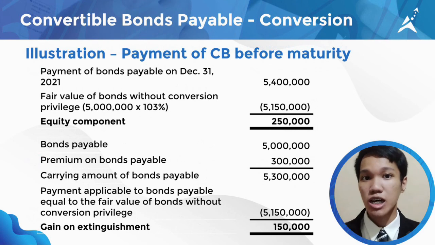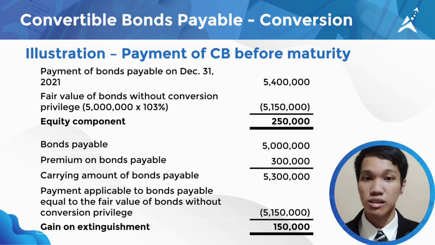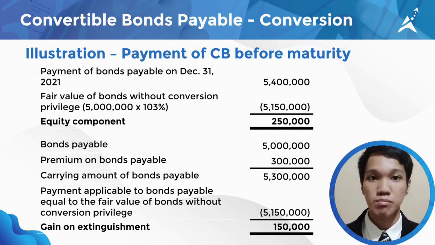Next, we'll get the carrying amount of bonds payable by summing up the bonds payable, 5 million, premium on bonds payable 300,000 resulting to 5,300,000. Subsequently, we will deduct it to the payment applicable to the fair value of bonds without conversion privilege, 5,150,000, resulting in a gain of 150,000.